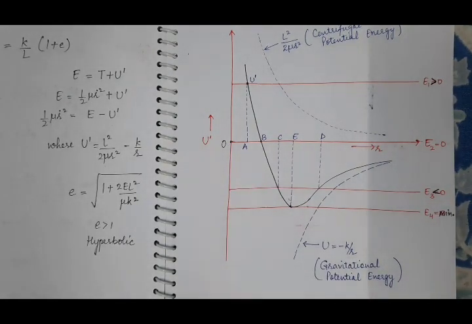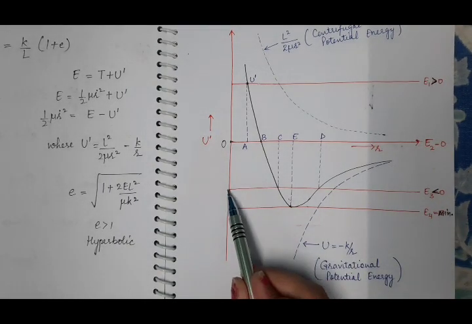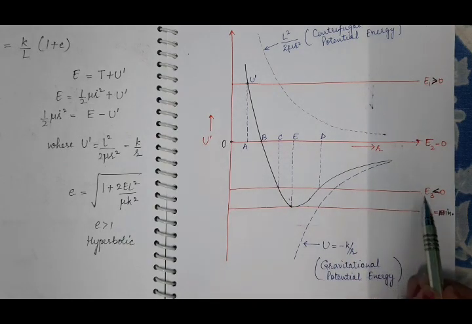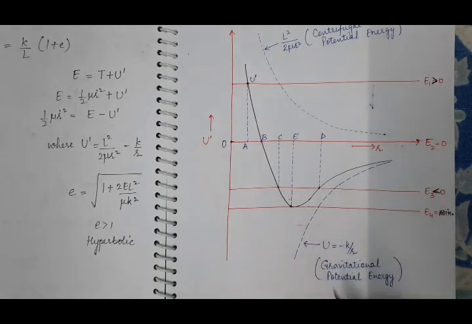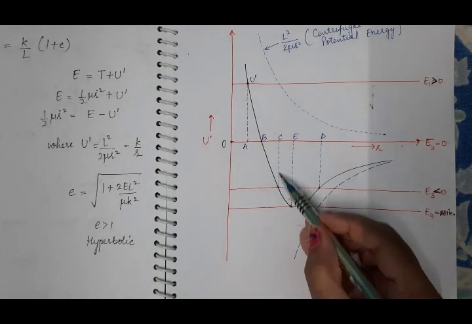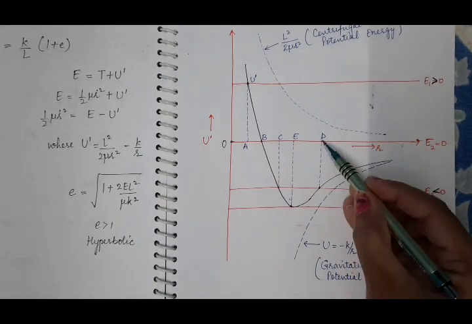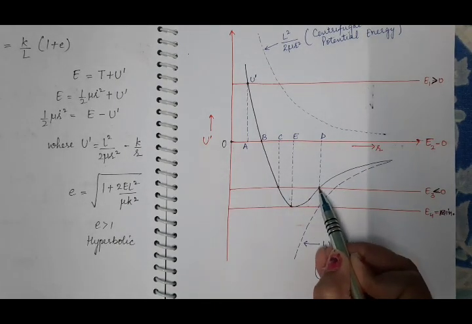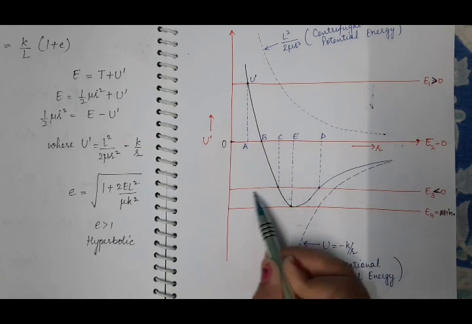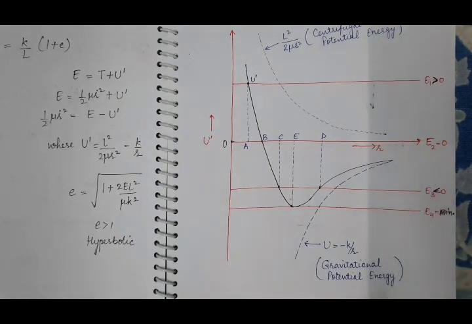Now for a particle whose energy is less than 0. Corresponding to this E3, which is less than 0, we have 2 points on the effective potential energy curve: one point is C, the second point is D. These are the 2 points where the curve of the effective potential energy intersects the total energy curve.